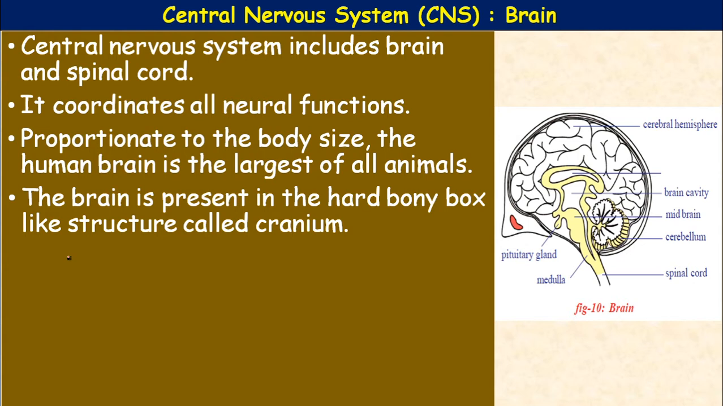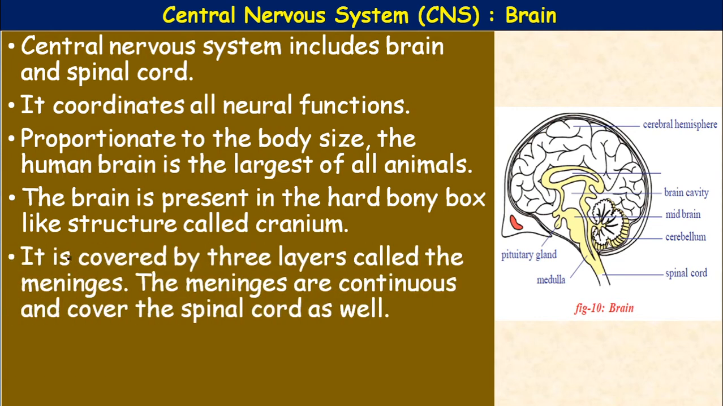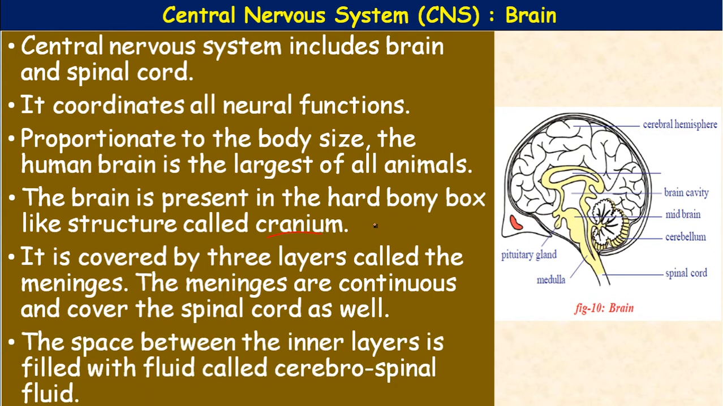It is called a cranium. It is also called the skull. It is covered by three layers called meninges. Externally the brain is protected by the bony box called cranium. Internally it is protected by meninges, three layers.